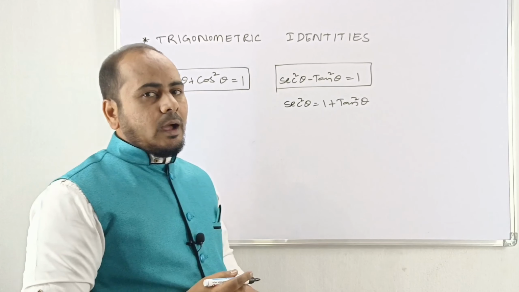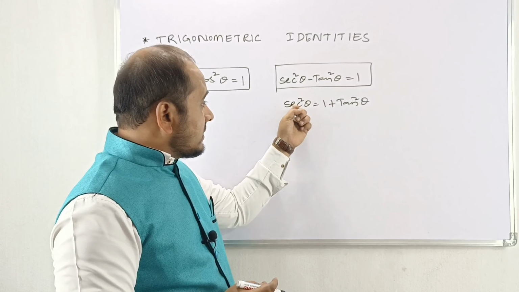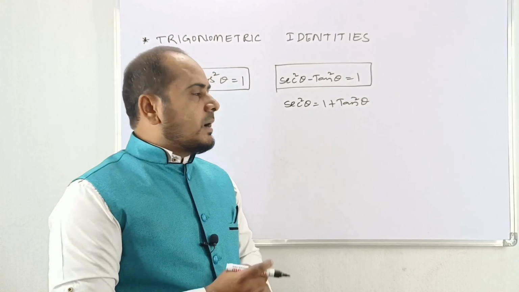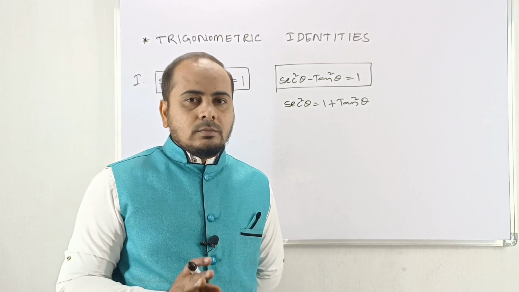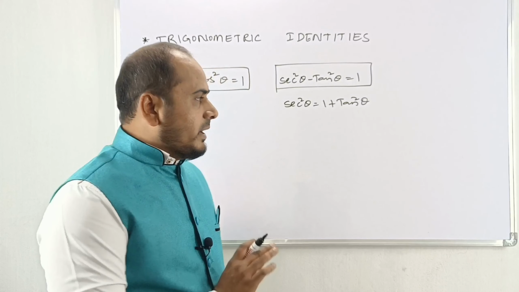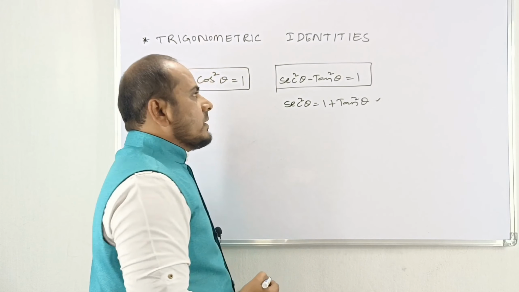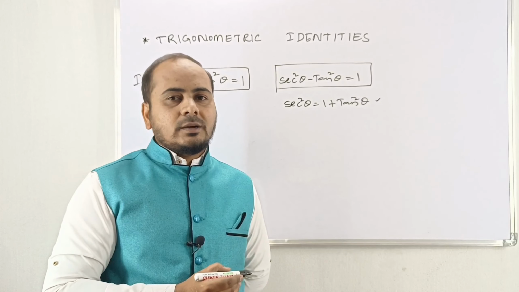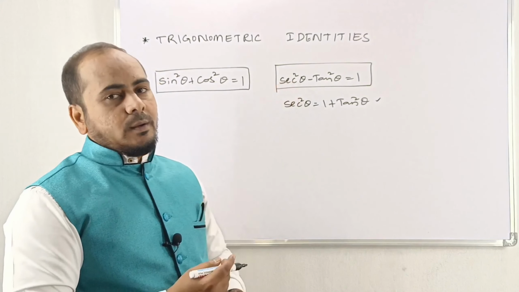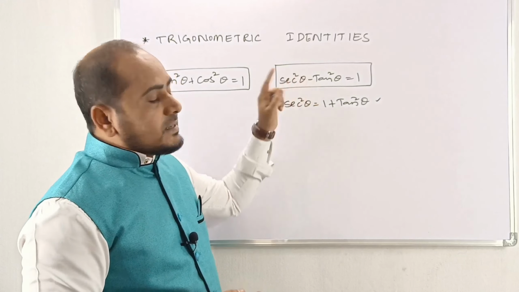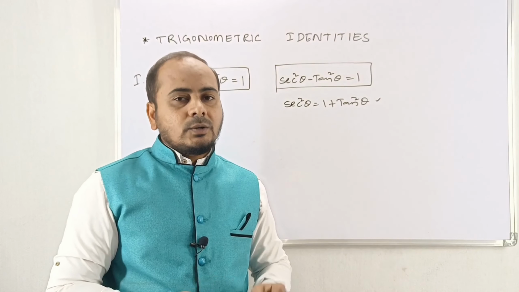But you could ask why I wrote this one first and then the other. There is some reason behind this. Actually, the identity is sec square theta is equal to 1 plus tan square theta. From this we get this formula, but this is not called an identity directly. That too you remember.